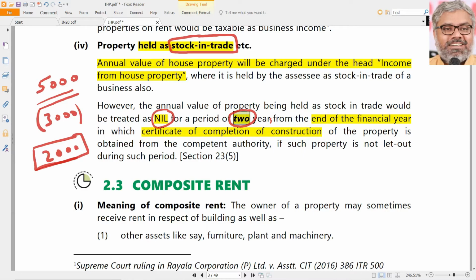If somebody is asking to pay tax on the income that they earned, it is understandable. This income from house property is such a head of income where it will ask the tax on the incomes which are not earned also. On these 2000 properties, what they earned? Nothing. They earned nothing. But still they have to pay tax on them as the annual value of the properties. Whatever the annual value of the properties are, those will be subjected to tax under this head of income from house property. But only relaxation is what?